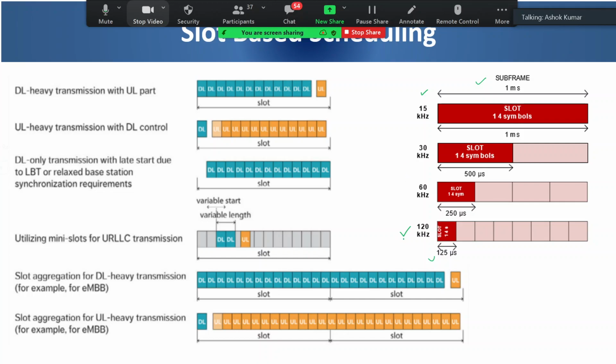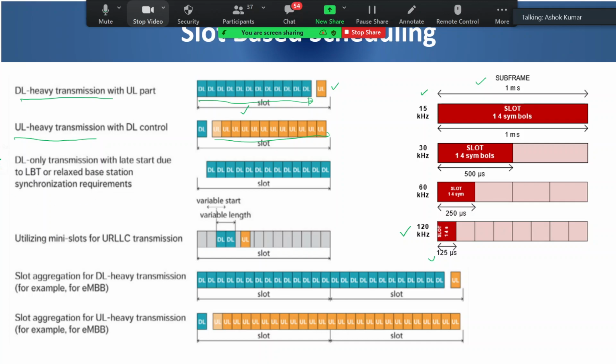So higher numerology, better latency here also. In every design, it is designed in a way that the latency is better in higher numerology. Now, in slot based scheduling there can be many configurations, right? One configuration is for downlink heavy transmission. In that sense, most of the symbols in a slot can be allocated for downlink and few for uplink. If the transmission is uplink heavy, then most of the symbols in a slot, I am talking about slot, can be allocated for uplink.